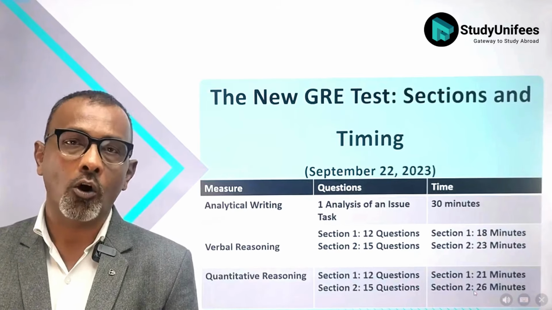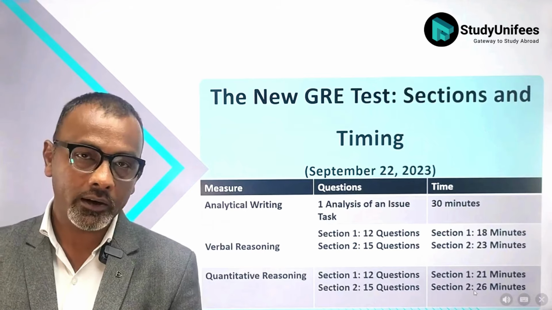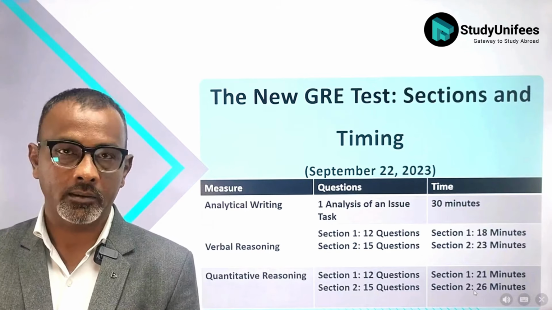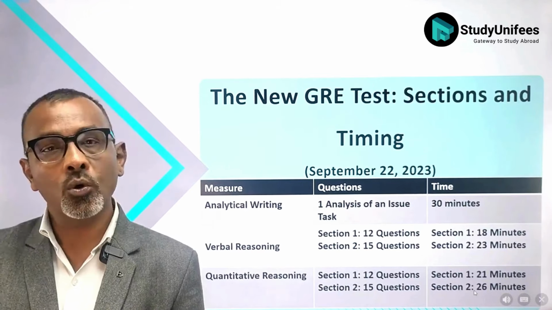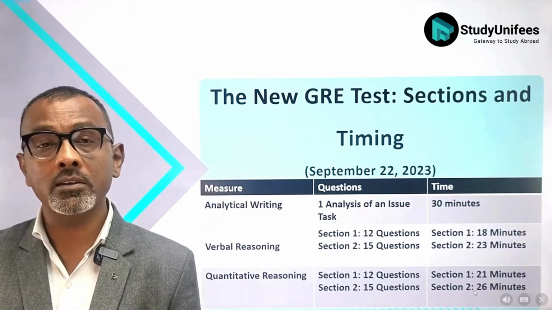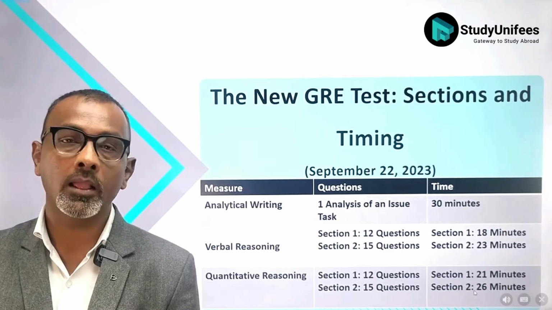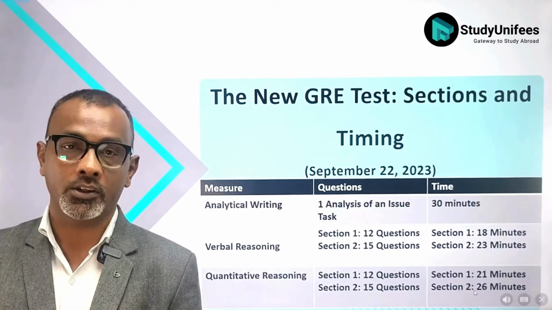Now, let's look at the format of the revised GRE. As always, the GRE starts with analytical writing. But remember, this time there is only analysis of an issue and no analysis of an argument. This means that analytical writing will be over in exactly 30 minutes. Next, there are the verbal sections.